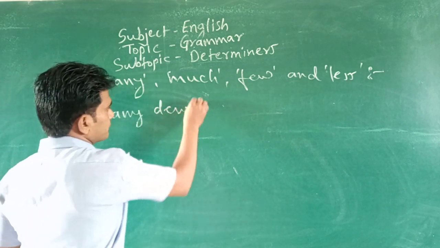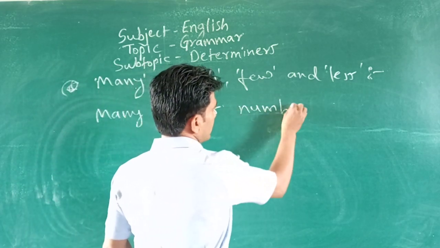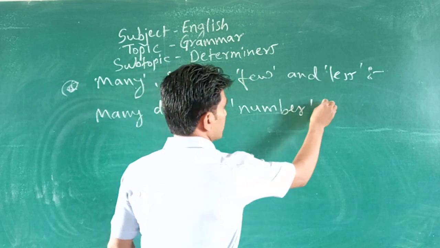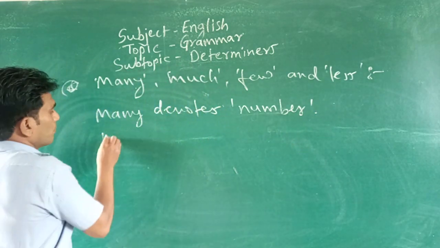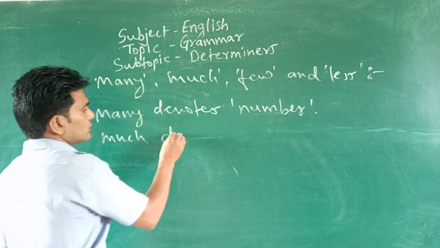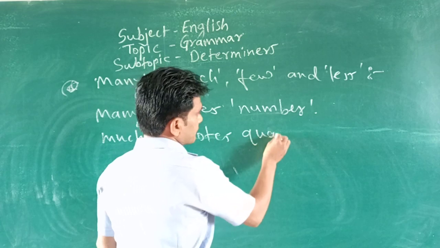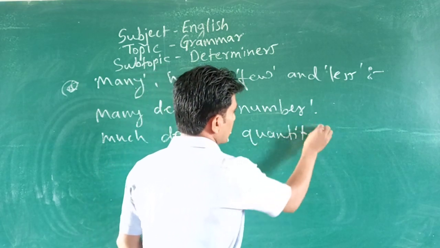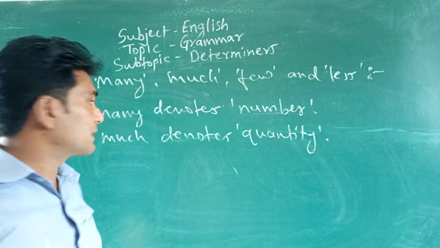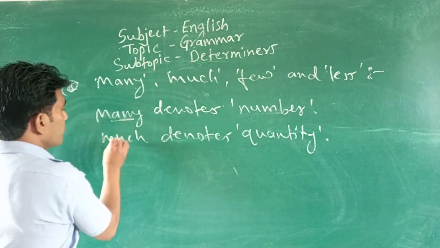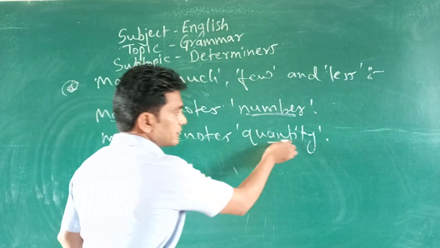Many denotes number, while much denotes quantity. So you can understand here the difference between many and much. Many talks about number, much talks about quantity.